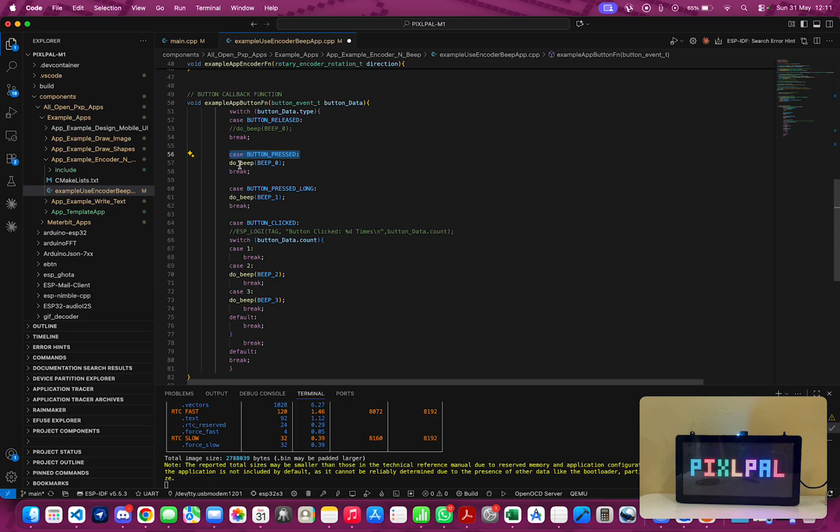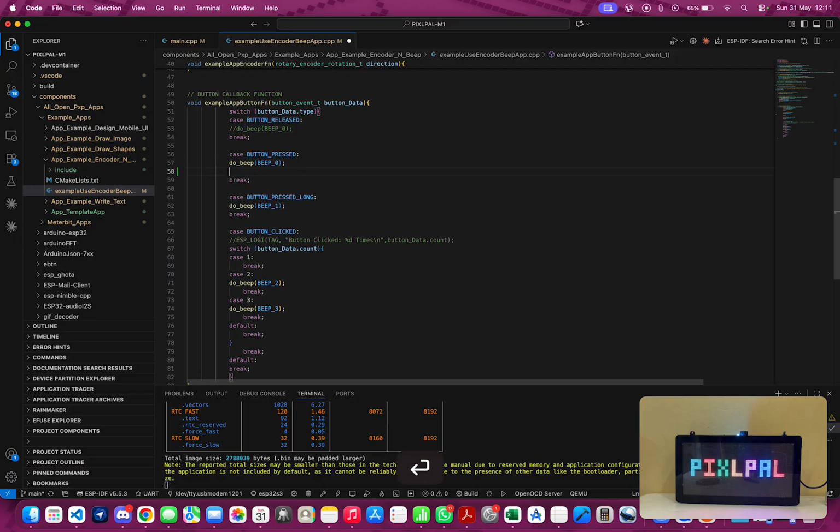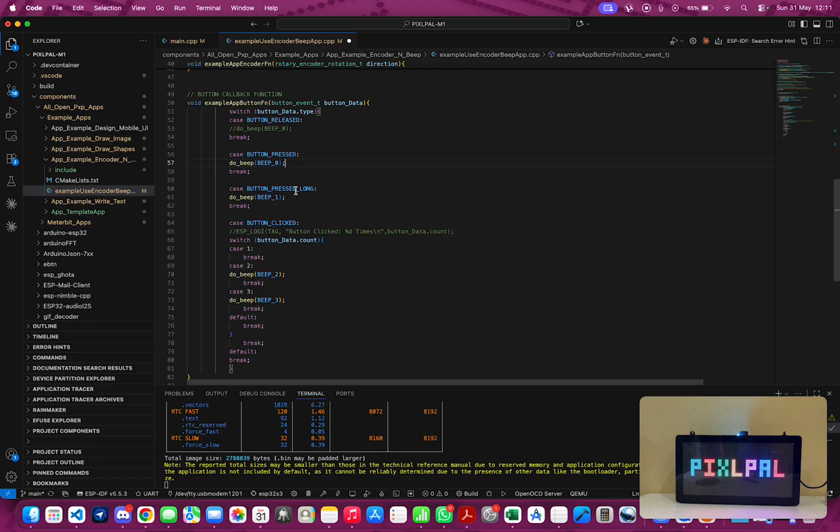For every single press, the statements contained within the case and the break statement get implemented at runtime. We have long presses that go above a second, up to 2 seconds. You get a particular statement within your program executed.